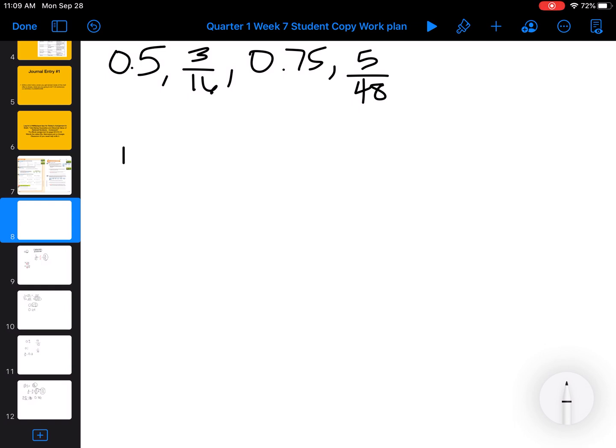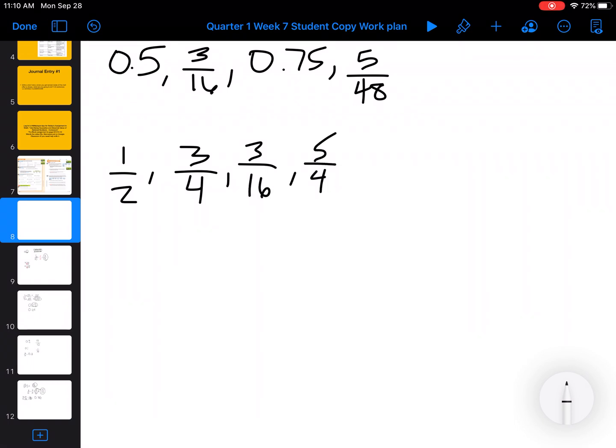So 0.5 is the same as 1/2, and 0.75 is the same as 3/4. So now when we do these problems, we have to have an LCM, which is the least common multiple. So my new list is 1/2, 3/4, 3/16, and 5/48. So right now, I already know by looking at this, my LCM is going to be 48 because 16 fits, 4 fits, and 2 fits.